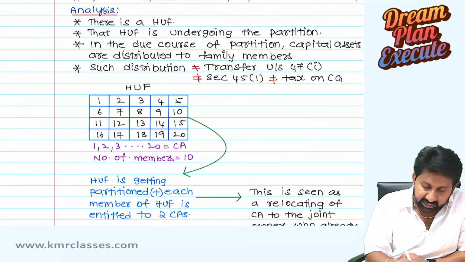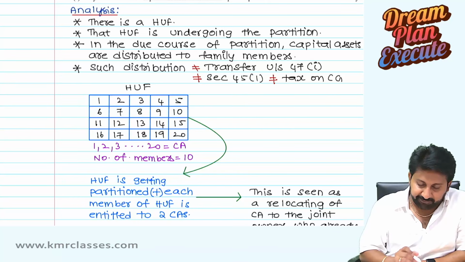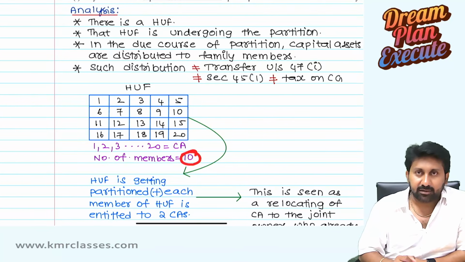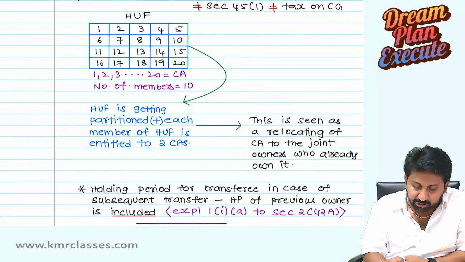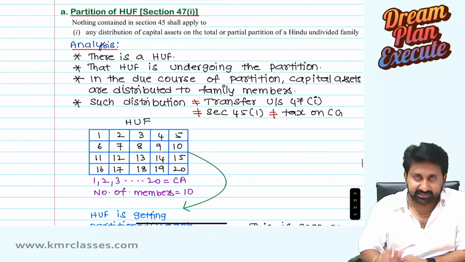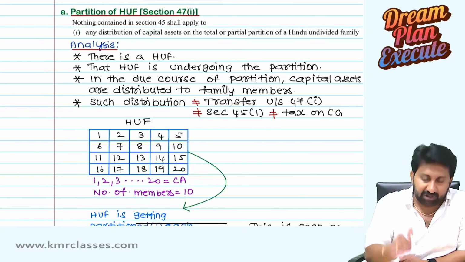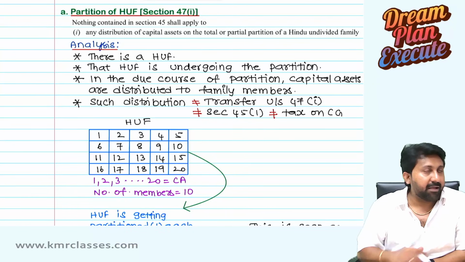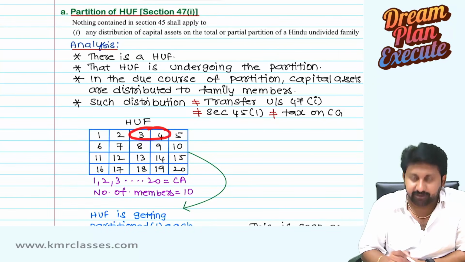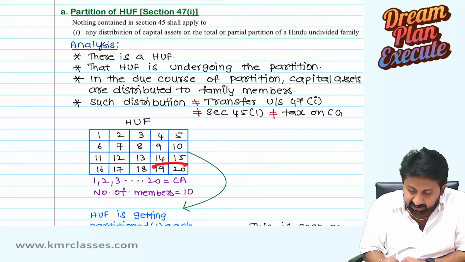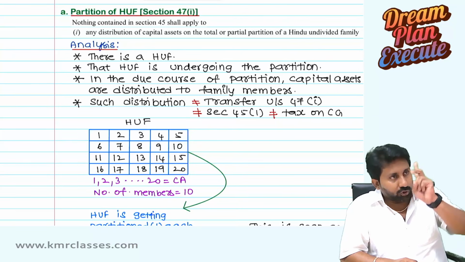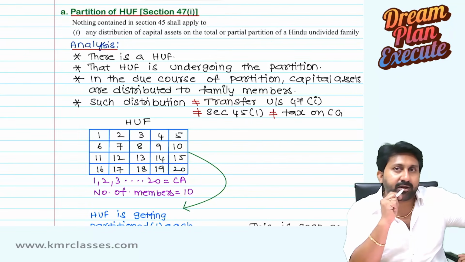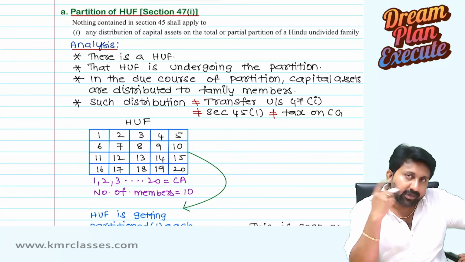See, there is a HUF. This HUF is having 10 members and 20 assets, properties. Very big HUF. This HUF is now getting partitioned. Each member of HUF is entitled to 2 capital assets. Family member 1 will get 1-2 in partition. Family member 2 will get 3-4. Like that, the last 10th family member will receive 19-20 capital assets. Means what? Every family member will be given 2 assets. Okay. Now who is transferring? HUF is transferring. To whom? To its family members.